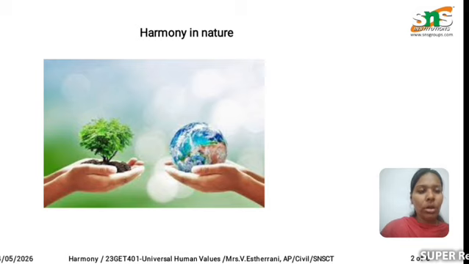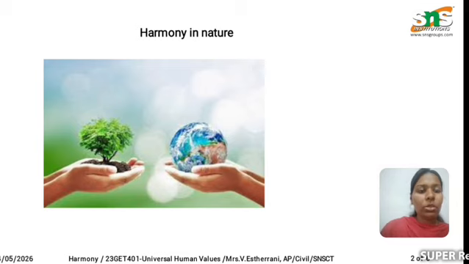Non-living components in this world are air, land, water, etc. We should have a balance between the living and the non-living things. That is called harmony in nature.